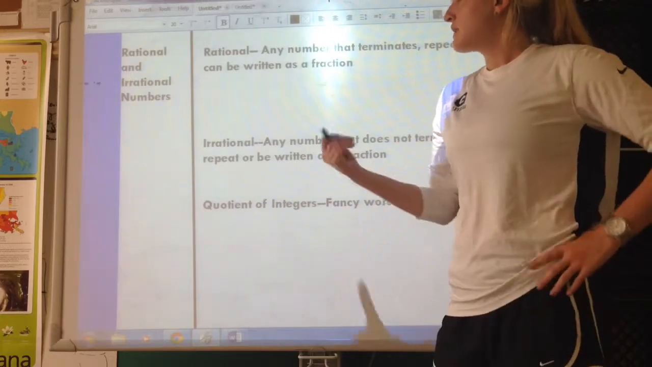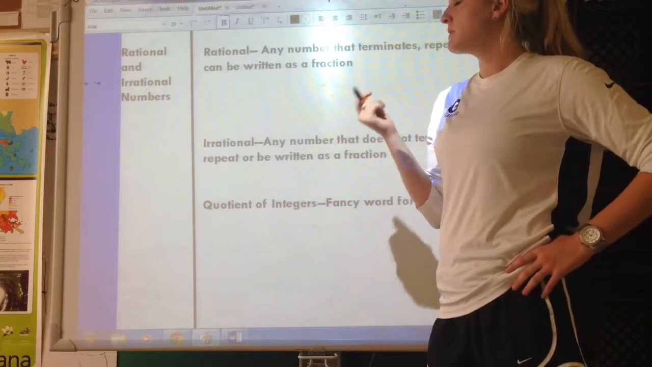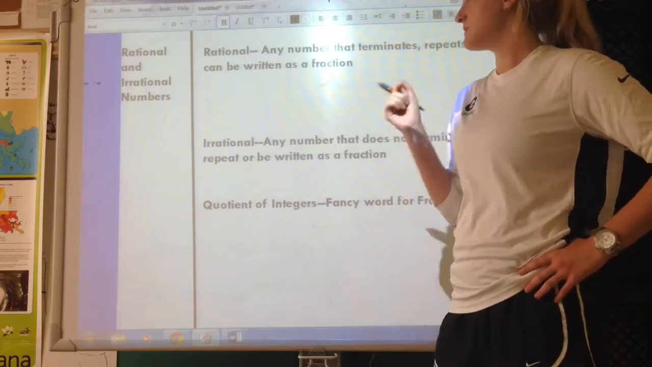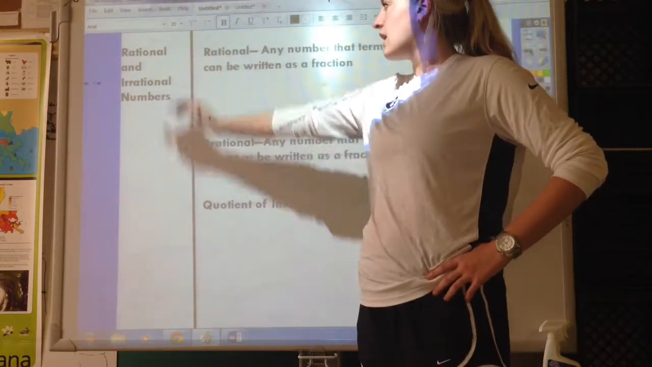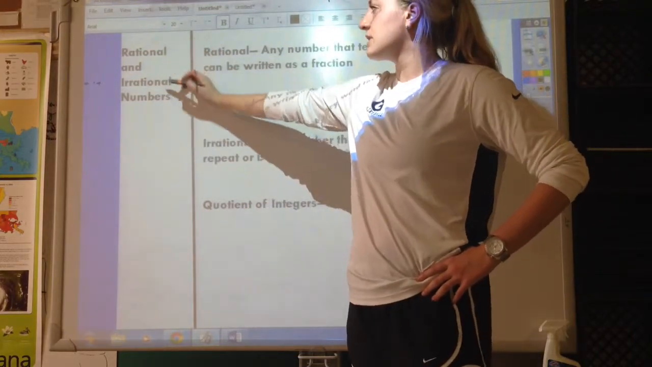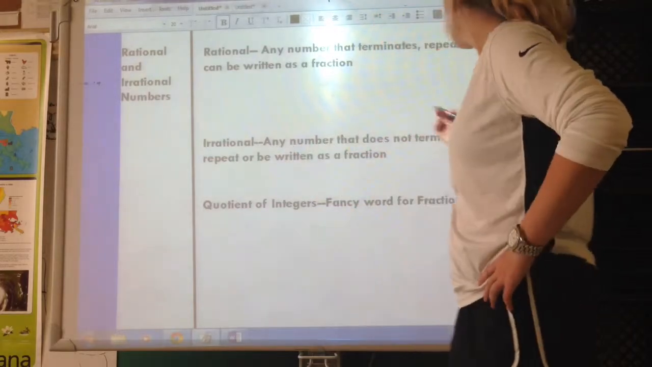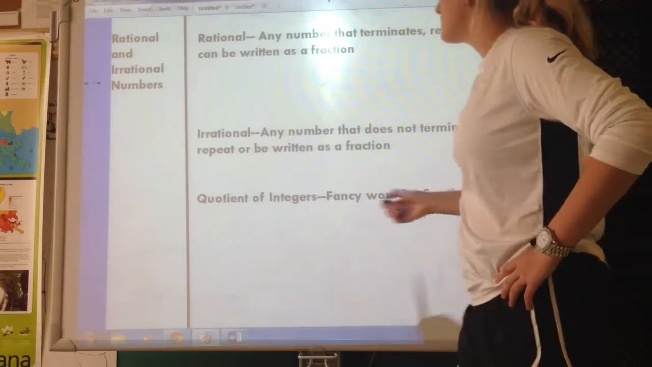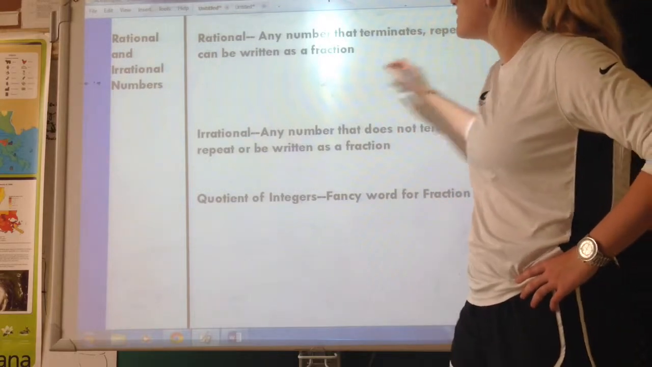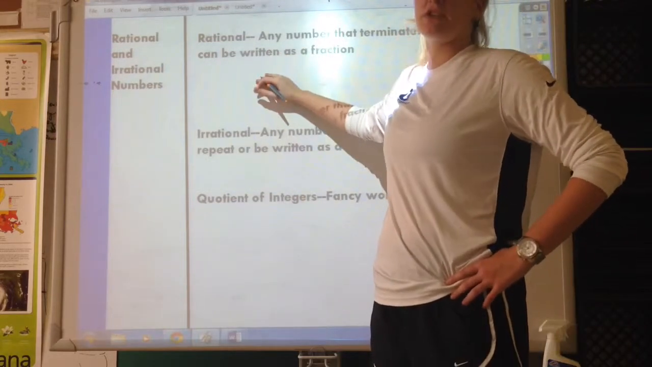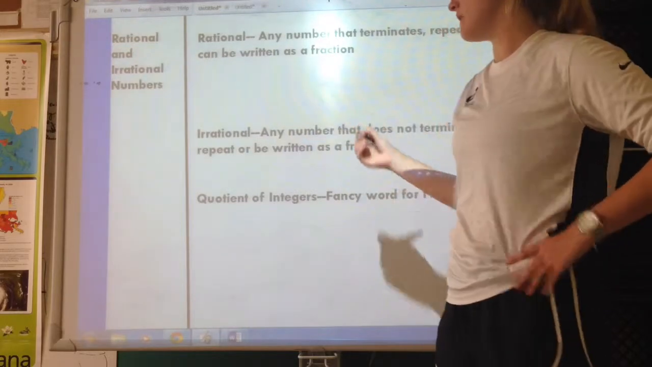Today we're going to cover rational numbers, irrational numbers, square roots, and volume. So let's jump in. On your notes page, go ahead and draw your line and then write rational and irrational numbers at the top. You'll recall that rational numbers are any number that terminate, repeat, or that can be written as a fraction. You don't need to write that down. You should already know that.